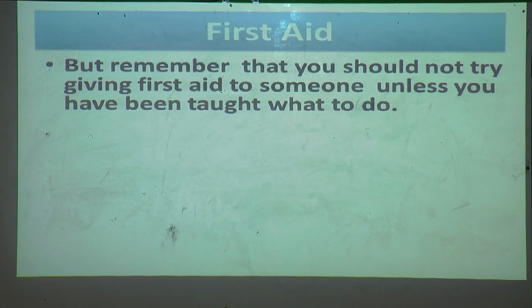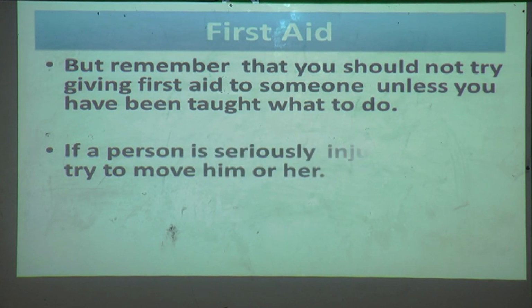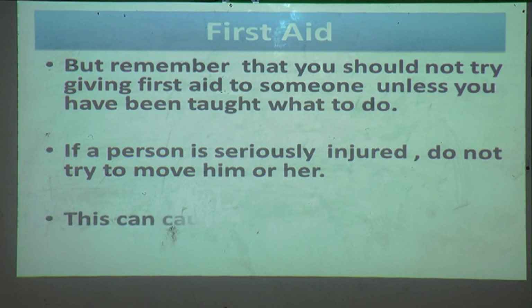You have to remember that you should not try giving first aid to someone unless you have been taught what to do. If a person is seriously injured, do not try to move him or her. If you try to move a seriously injured person, this can cause more damage.